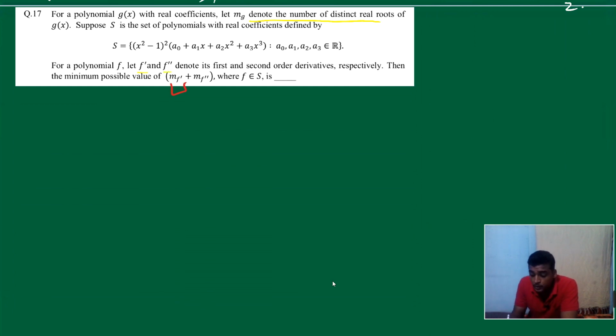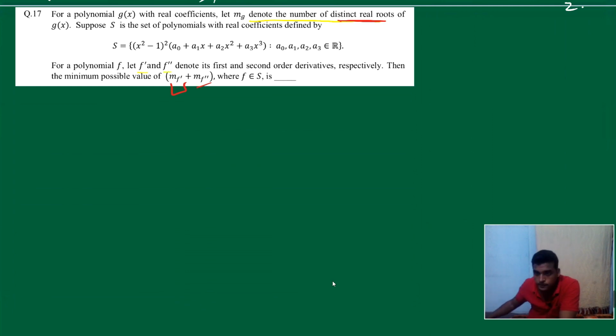It means we have to comment on the real roots of f dash x and the real roots of f double dash x, right? Okay, we have f(x). We have to comment on the roots of f dash and f double dash. Got it? If we know about f and we have to comment on the roots of f dash and f double dash, it is basically our Rolle's theorem.